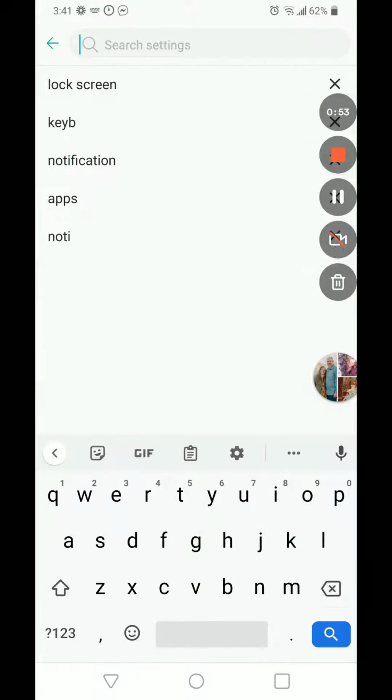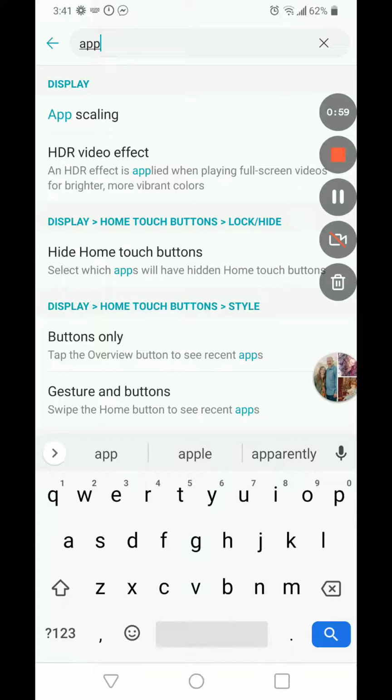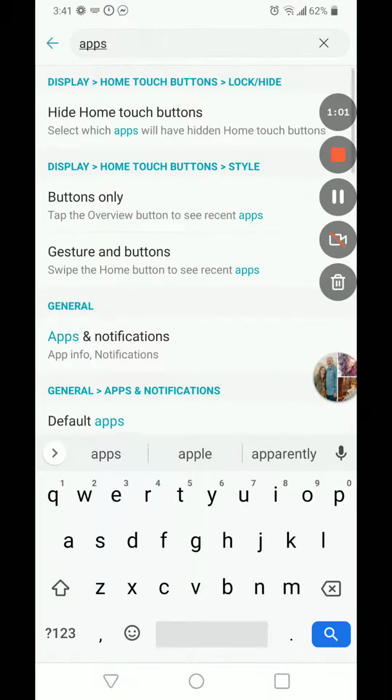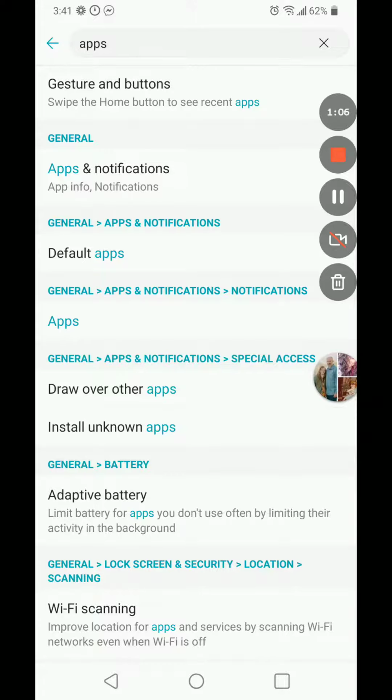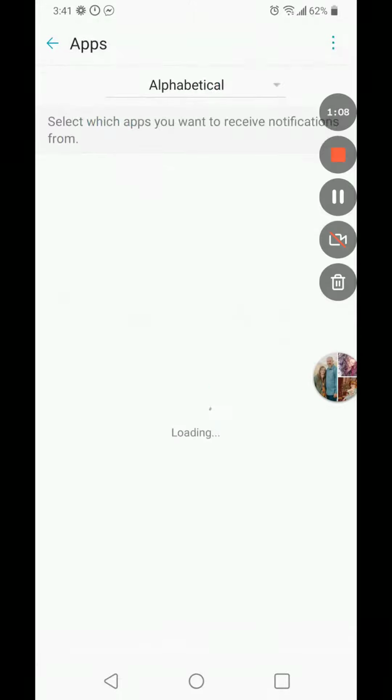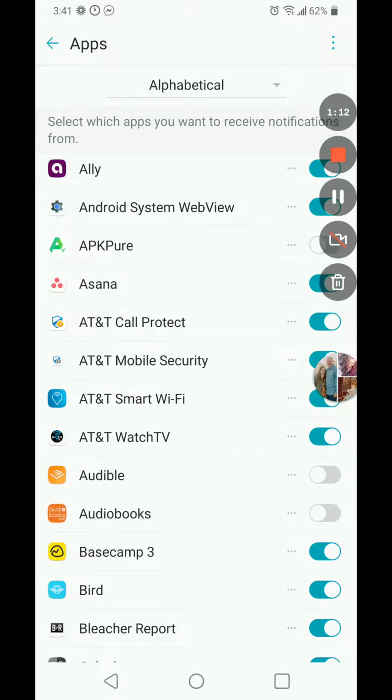Sorry. And it's not under Notifications, I apologize. It is under Apps. So, General, Apps and Notifications, and Apps. And it will bring up a list of your apps. If you found this list of your apps, you're at the right place.